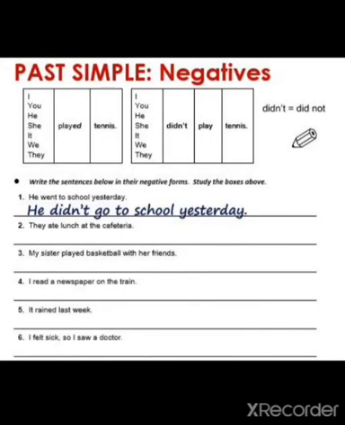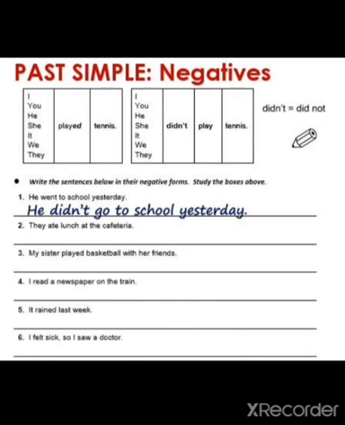Okay, class. Always remember this is the chart of affirmative and negative sentences. You can see with every subject, I, you, we, they, he, she, it, whether the subject is singular or plural, you will have to use the verb with second form and then the object comes. And when you are going to make the negative sentences, with every subject you just have to add the helping verb did not, and then the second form of verb will be changed into the first form of verb. Play will be there and then the object.